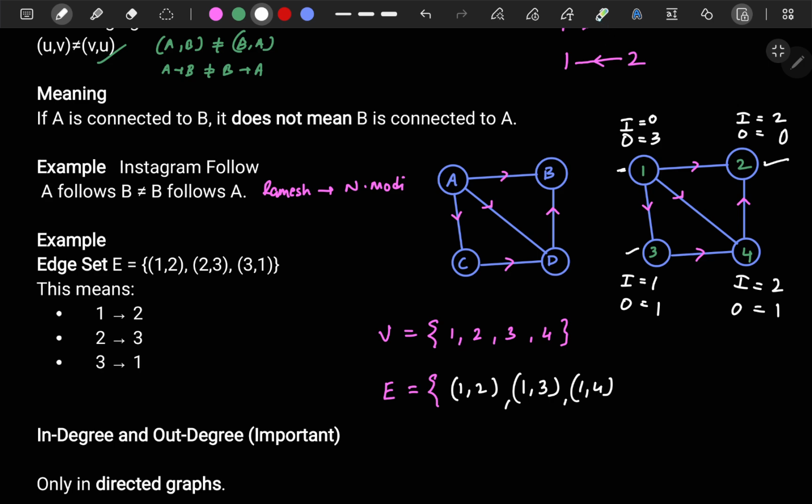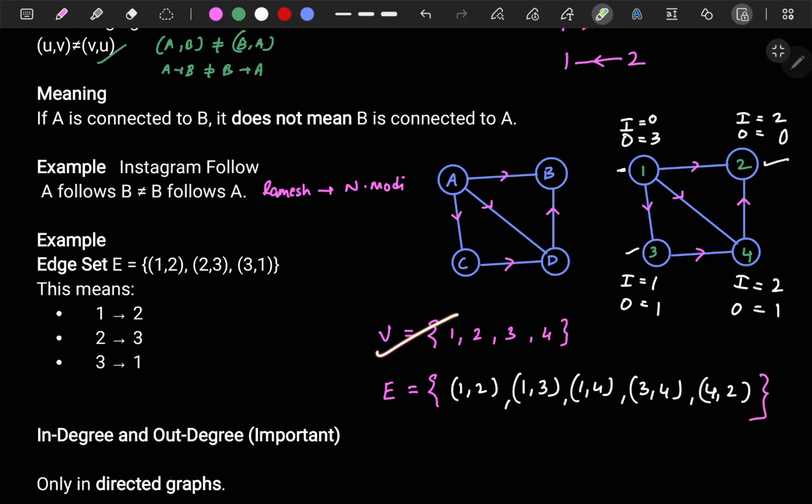Yes, you can clearly see 3 is connected to 4, so you can mention that here. Is there any other connection? No. Now what about 4? Is 4 connected to anything? Yes, 4 is connected to 2, so you can mention that. Now you can complete this edge set.